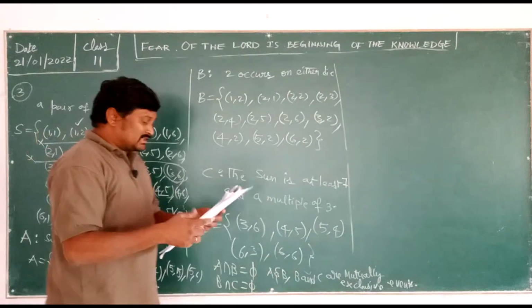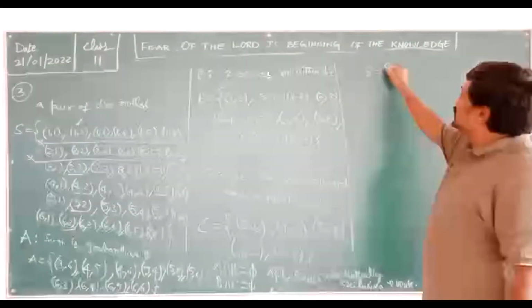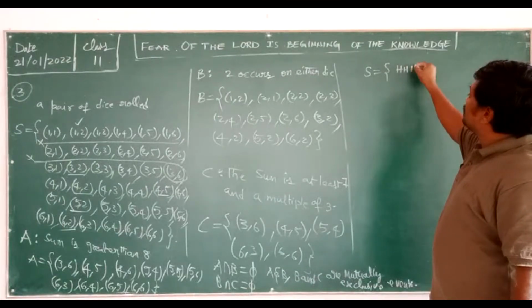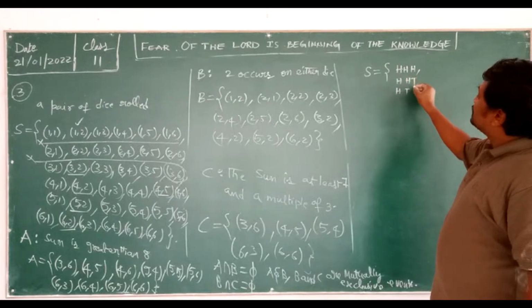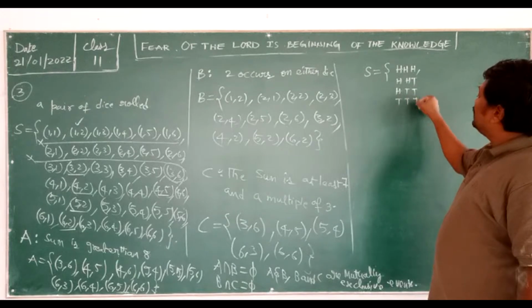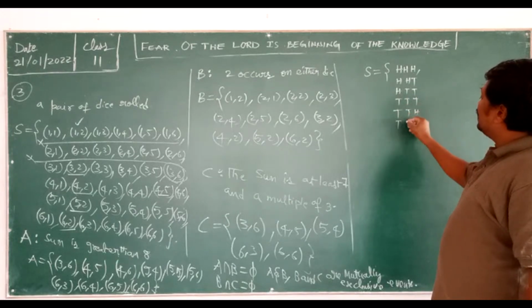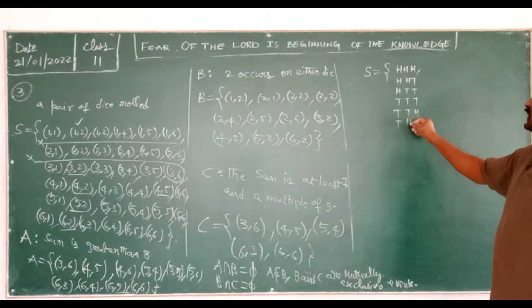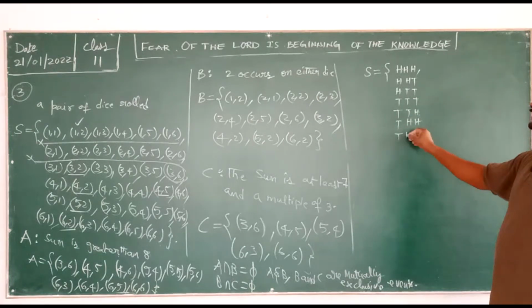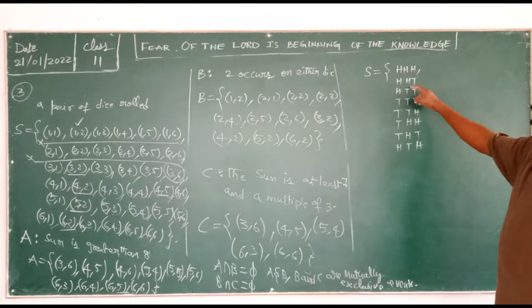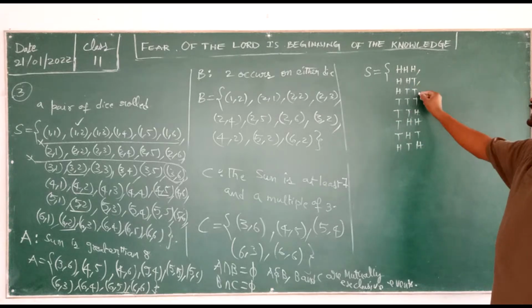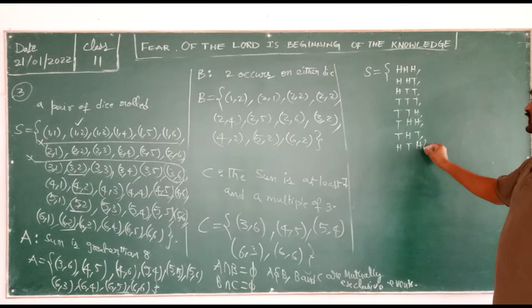So what is the fourth? 3 coins are tossed once. 3 coins are tossed means what are the outcomes? Sample space S is equal to, you will get HHH, then HHT, then HTH, HTT, and then TTT, TTH, THT, THH. Let's check: 1, 2, 3, 4, 5, 6, 7, 8. 8 outcomes you are going to get. That is your sample space.